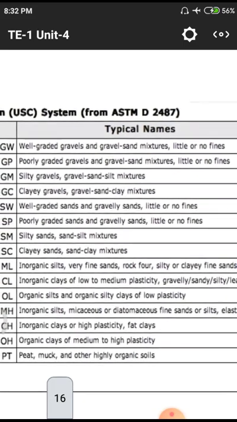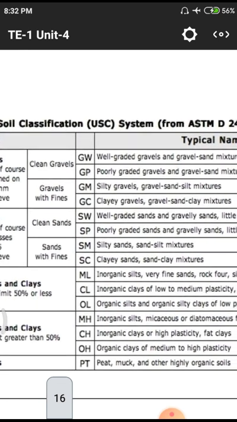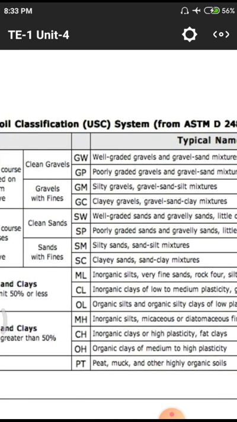So you need to remember these names. First we have GW, well graded gravels. GP means poorly graded gravels. Next one GM, silty gravels. GC means clayey gravels with fine contents. Next, sands we are having. SW means well graded sandy soils. SP means poorly graded sandy soils. Next one we have sand with fines. SM, silty sandy soils. Next one, clayey sandy soils.